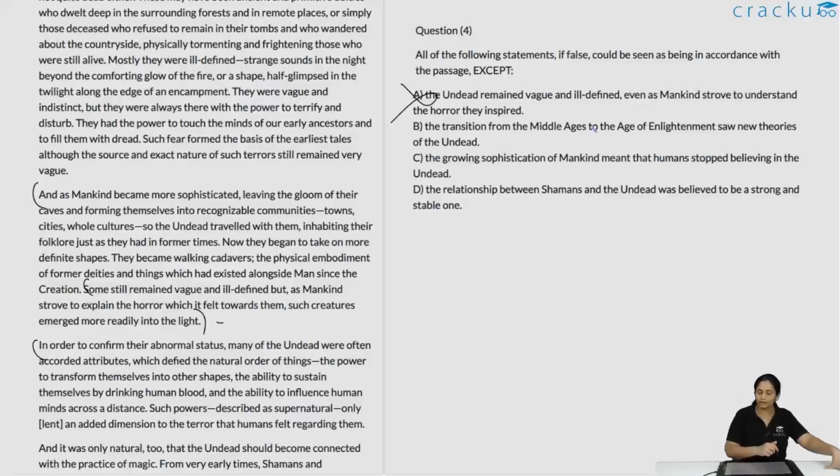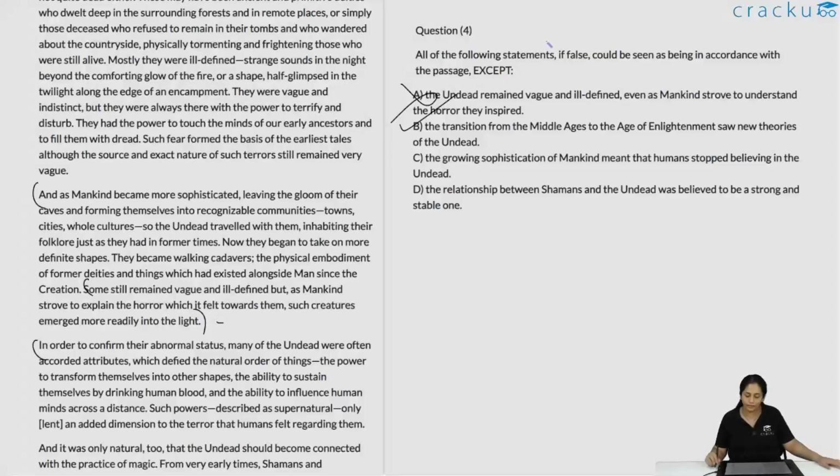A is not according to the passage, so we can eliminate it. B is according to the passage, so it is the one which is correct. As we went from Middle Ages to the Age of Enlightenment, we saw new theories, new tales, or new ways of looking at the undead. So B is true as per the passage. We have to basically find out which is true as per the passage. A is false as per the passage.